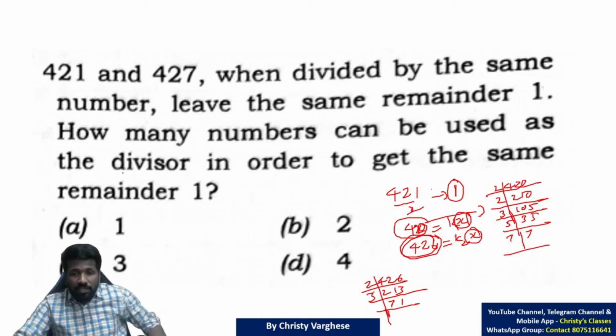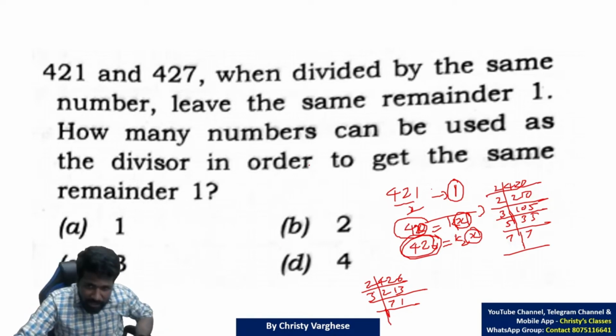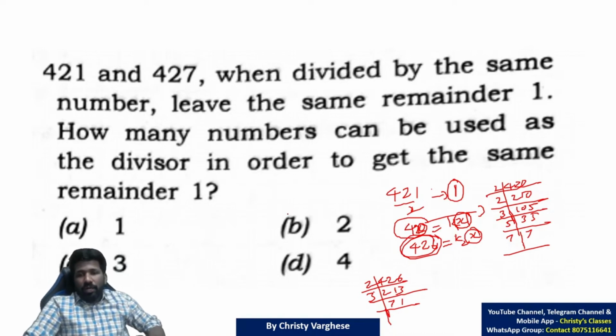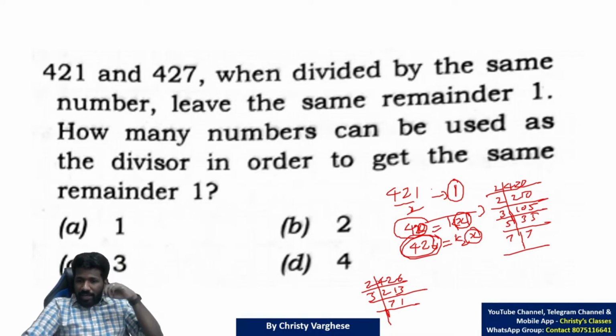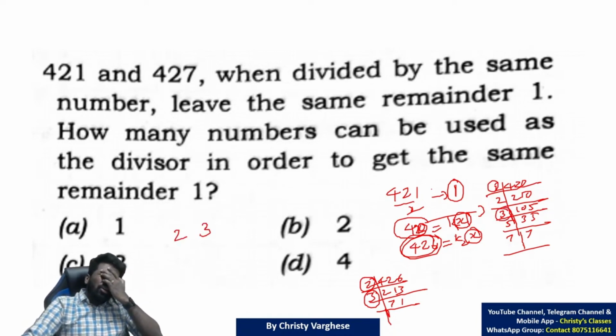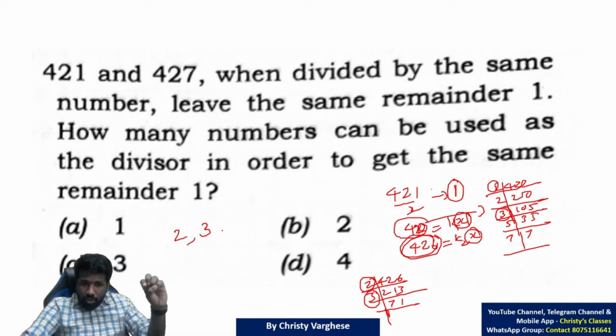Okay, the final question is, how many numbers can be used as the divisor in order to get the same remainder 1? So 421 by 2, yeah, this is the idea. Now you got the factors, 2, 3. Here also 2 and 3 are factors. So the common factors are 2 and 3. But with 2 and 3 as factors, 2 into 3, 6 is also possible now. 6 is also a common factor.